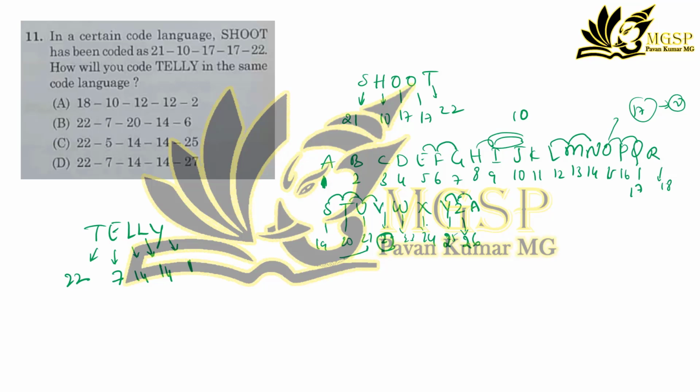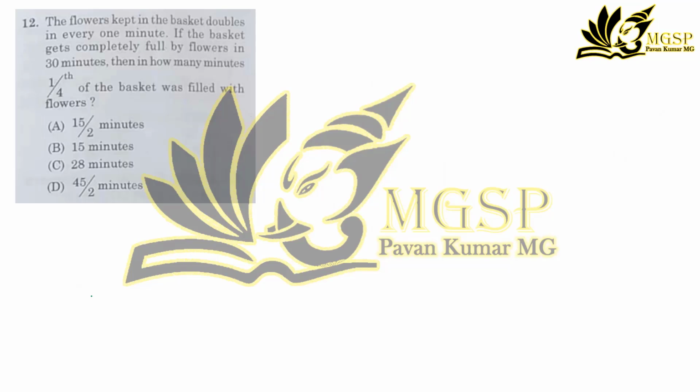So the correct option is, if I take the next term A as 27, then the next term will be 27. So the correct option is D. Okay, let's go for one more question.